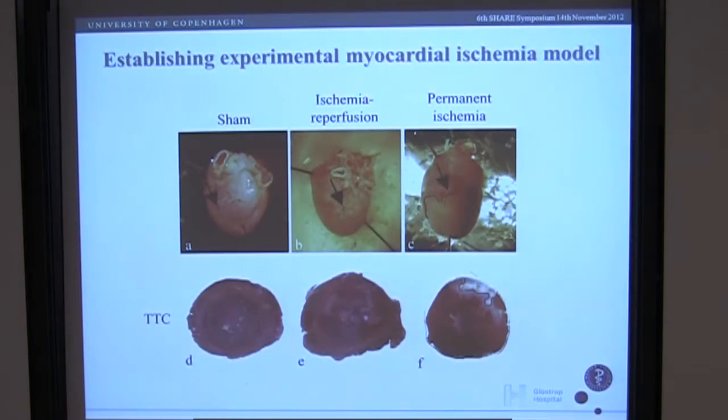Here you see the rat hearts 24 hours after the operation. And we see the ligature here in the sham group, and the ischemia-reperfusion and the permanent group. In the permanent group, we see a clear infarction in the TTC staining, which stains the vital tissue, and there are some diffuse infarctions in the ischemia-reperfusion group.